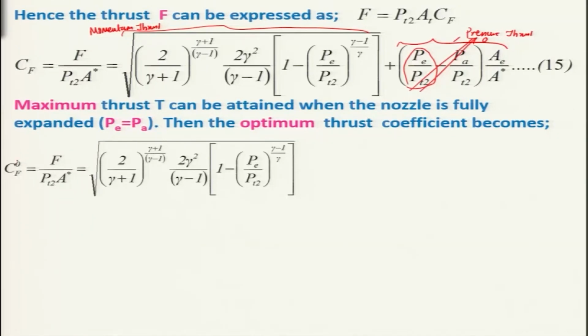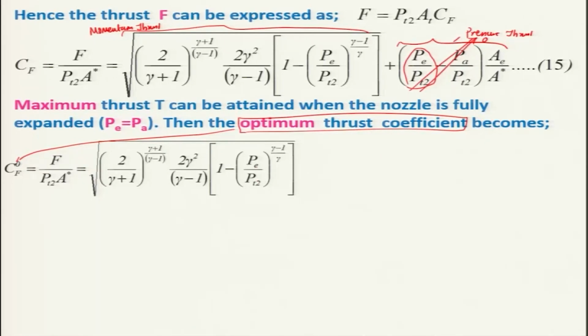CF naught, we are saying this is the optimum value, equal to root over 2 gamma square divided by gamma minus 1, times 2 by gamma plus 1 to the power of gamma plus 1 divided by gamma minus 1, in the bracket 1 minus PE by PT2 to the power of gamma minus 1 divided by gamma. Keep in mind that this optimum thrust coefficient is a function of gamma, and it is also a function of PE by PT2.